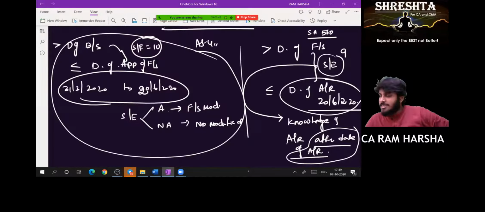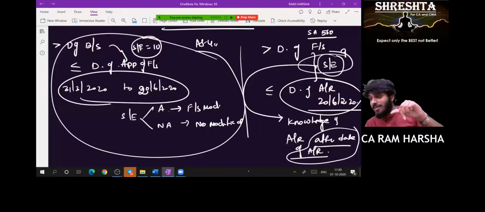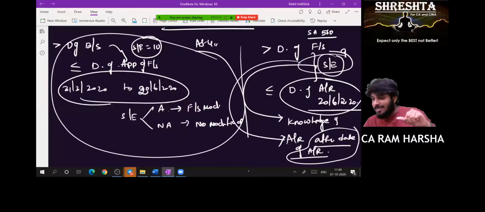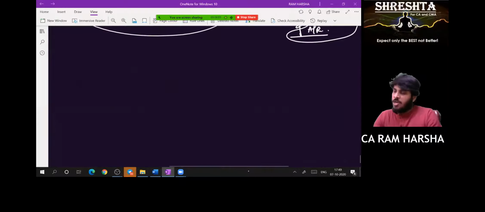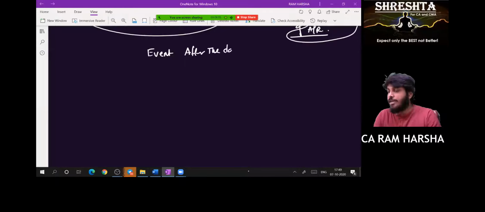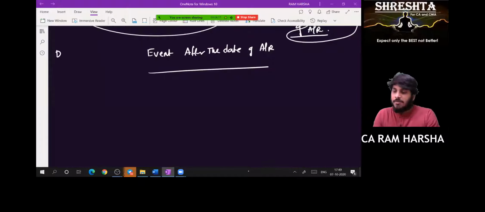Tell me, Rupesh, here subsequent event, is it happened before audit report date or after audit report date? Before only, sir. Before only it has happened. But I came to know when? After audit report. Exactly. That is the condition to call it as a subsequent event as per SA 560. Okay, Rupesh. You came to know about a subsequent event after the date of auditor's report only. What are the dates right now? Date of financial statements, nothing but date of balance sheet, is 31st March 2020. Yes or no? Yes, sir.